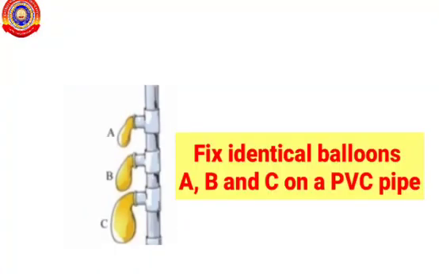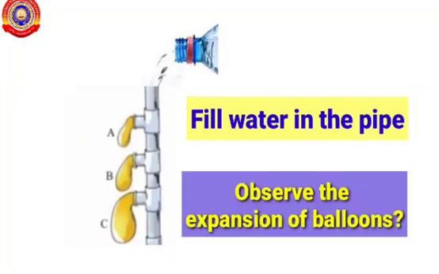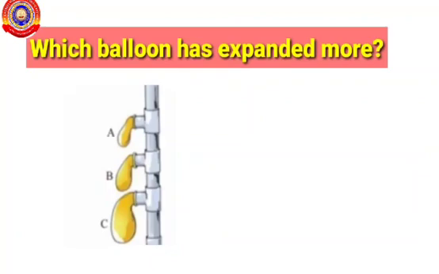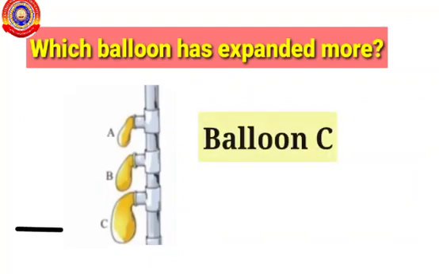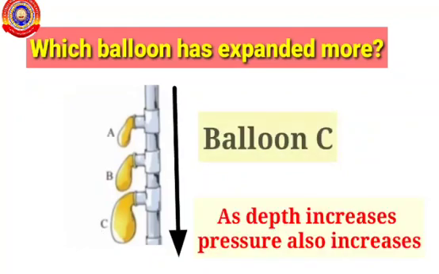Fix identical balloons A, B and C on a PVC pipe. Fill water in the pipe and observe the expansion of balloons. Which balloon has expanded more? Yes, the balloon C expands more because the pressure experienced in balloon C is greater than A and B. Hence we can say as depth increases, pressure also increases.